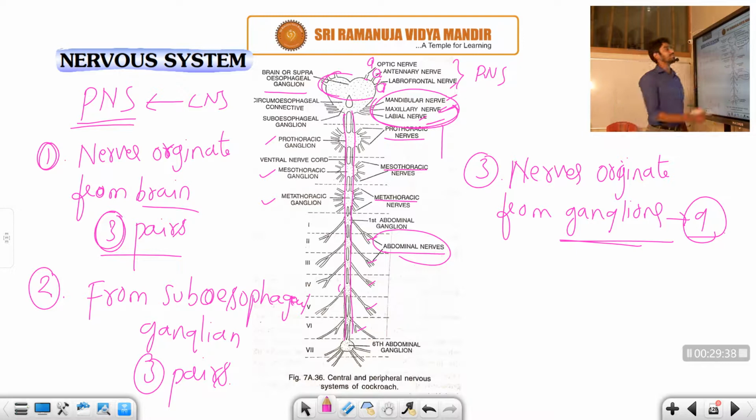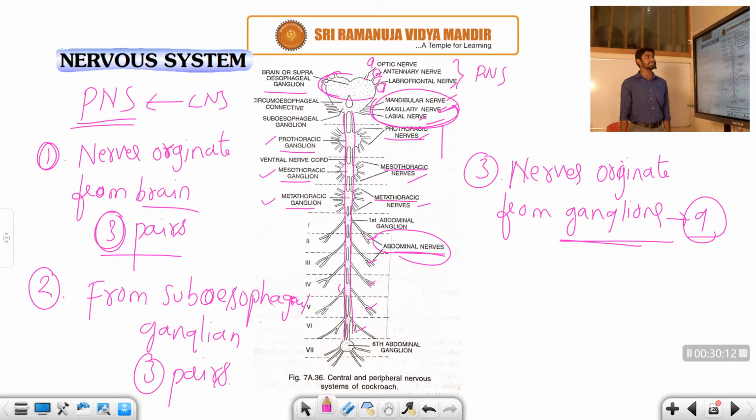Those are called the prothoracic nerves, originating from the prothoracic ganglion; mesothoracic nerves, originating from the mesothoracic ganglion; metathoracic nerves, originating from the metathoracic ganglion; whereas abdominal nerves arise from the abdominal ganglion. Right, student? So this is about the CNS part, and the ANS part is responsible for peristaltic movement. It is considered the involuntary action in the cockroach.